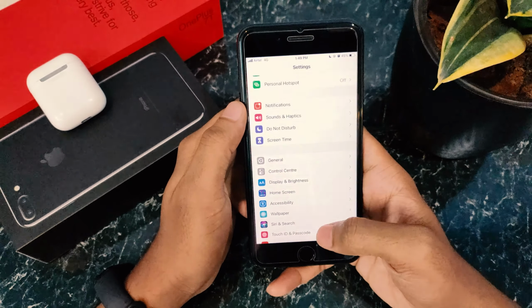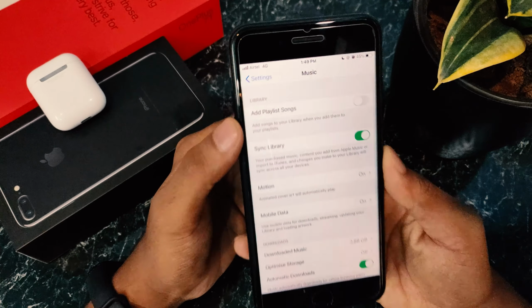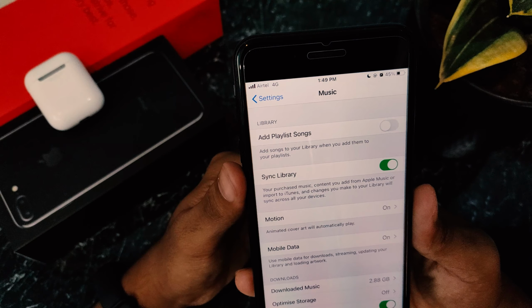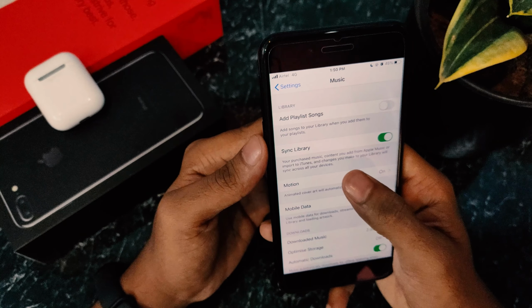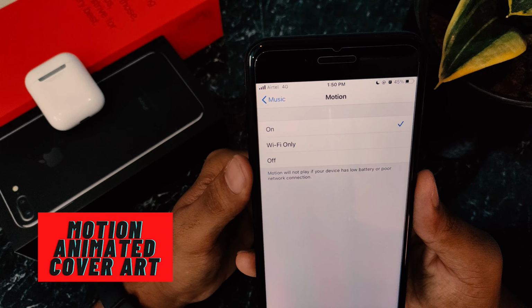Talking about the other change, in the settings app, go to your music settings and you will find that the show Apple Music option is gone now. And also you have a new option here which is motion, which if on, your cover art will animate.